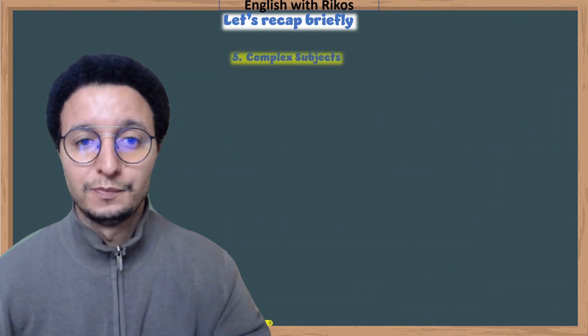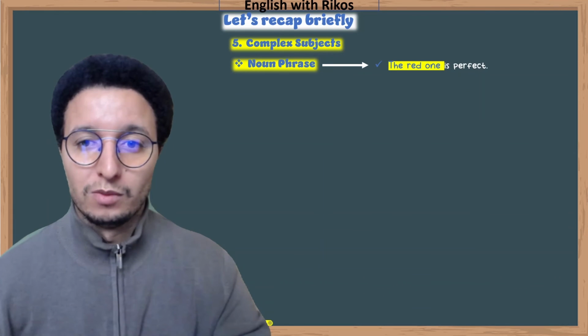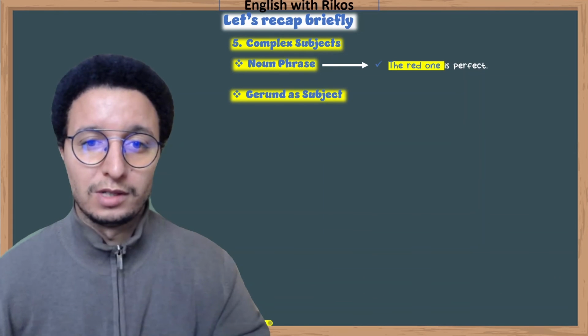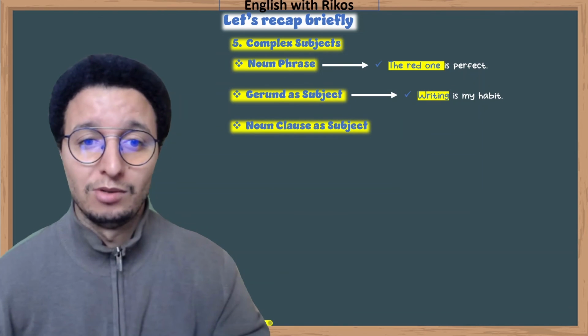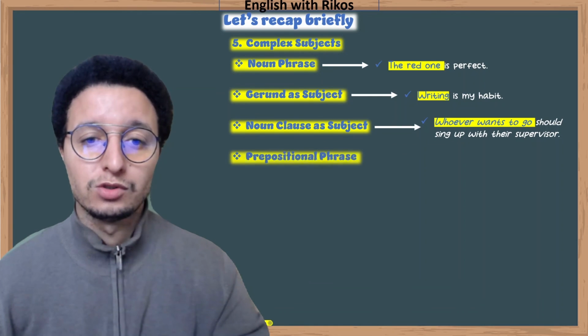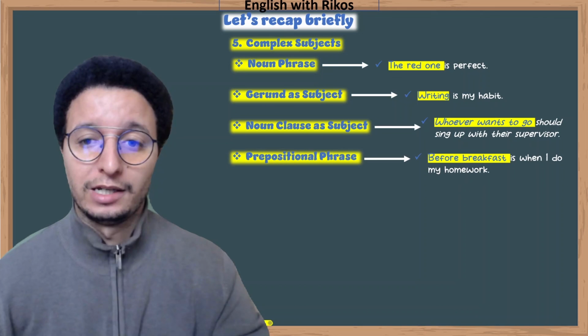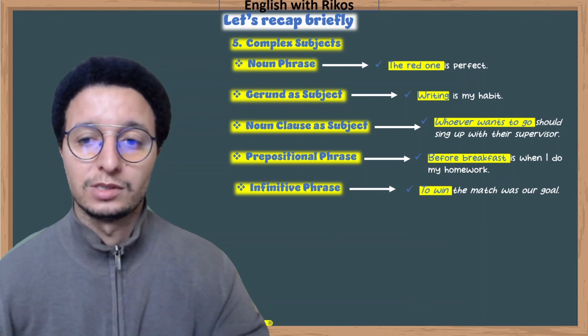We also see noun phrase like the red one is perfect, gerund as a subject like writing is my habit, noun clause as a subject like whoever wants to go should sign up with their supervisor. Also prepositional phrases like before breakfast is when I do my homework. Also infinitive phrase like to win the match was our goal.